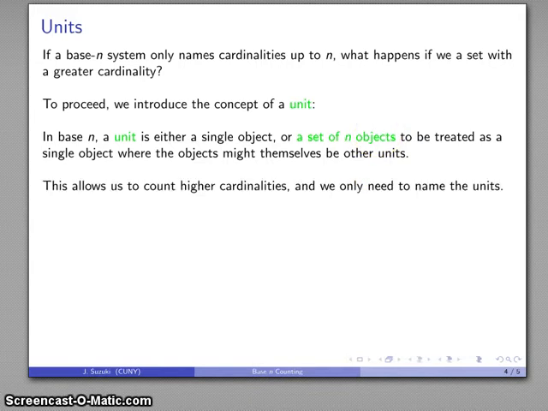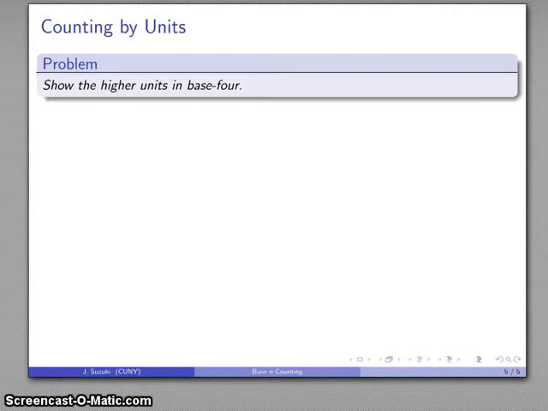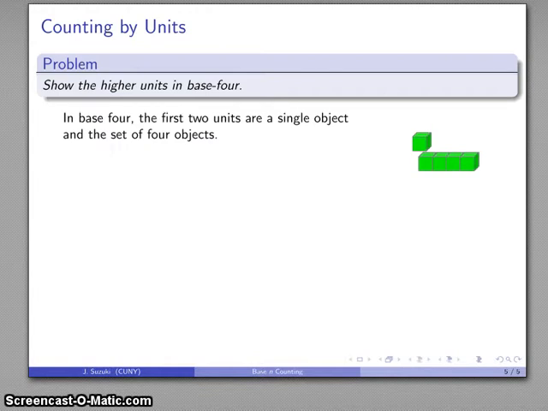And the advantage of this is we can count to higher cardinalities, and the only names we have to come up with and remember are the names of the units. For example, let's continue to count in base 4, and we won't worry about naming them because that takes a bit of creativity. We'll name them later on, but we'll show at least the higher units in base 4.